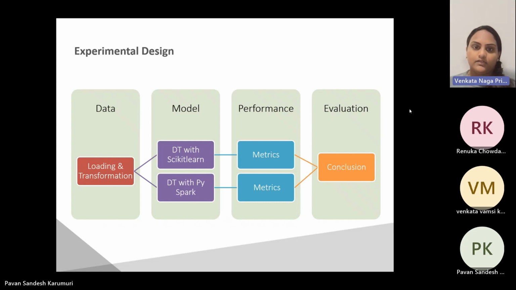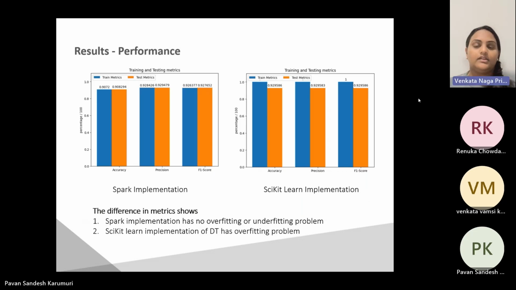Next, we build the decision tree model using PySpark, leveraging its distributed computing capabilities for handling large datasets effectively and efficiently. We again evaluate the model performance using the same metrics as in scikit-learn and draw comparisons. By combining insights from both implementations, we aim to make informed decisions about the best approach for deploying an efficient and accurate decision tree model for this data set.